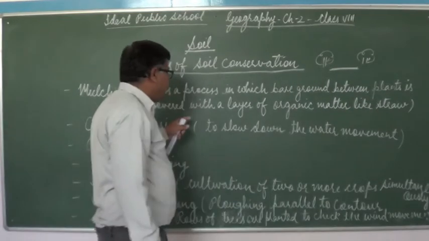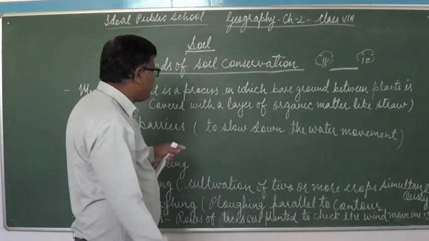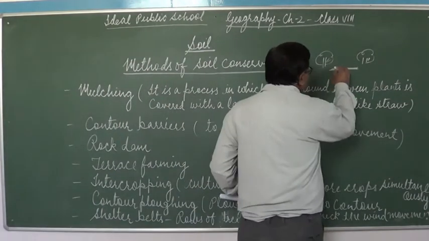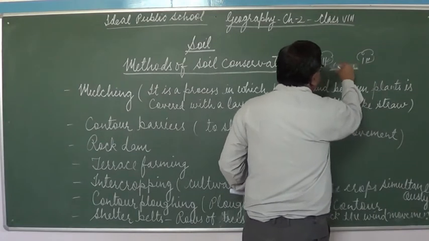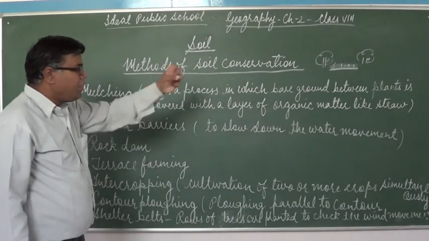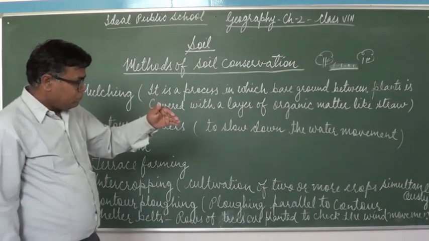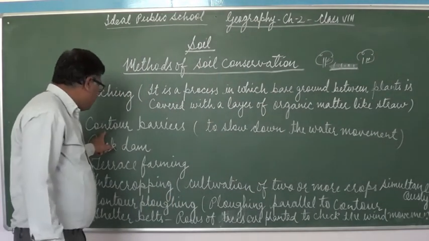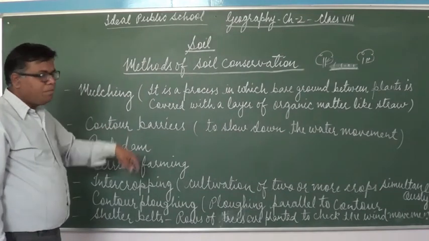This area is generally bare ground, and this ground is covered with a layer of organic matter like straw, and this organic matter binds the particles of soil and thus stops soil erosion.